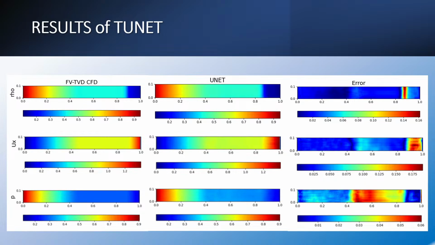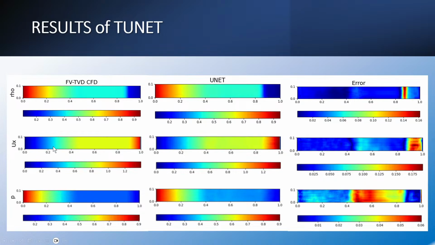In the first row, we see the density predicted by the finite volume TVD scheme, and here we see the density predicted by the TUNET, and here we can see the error. And we see that there is a very close agreement between the results. The TUNET can capture both the shocks, the formation, and the error is very small, on the order of 0.16 maximum, close to the right shock.